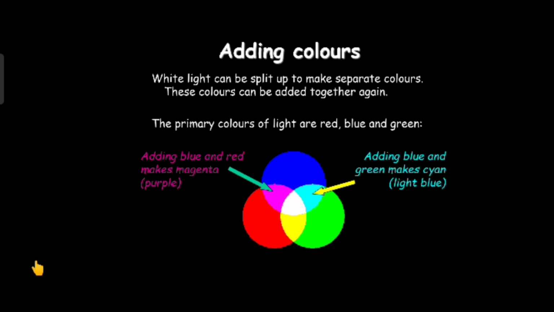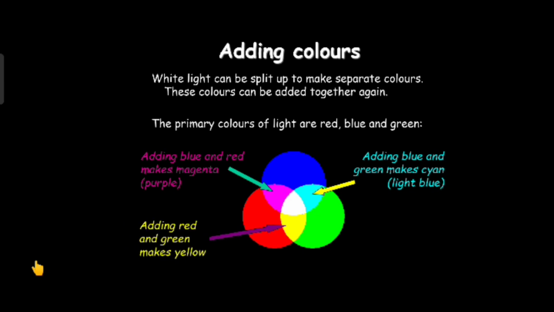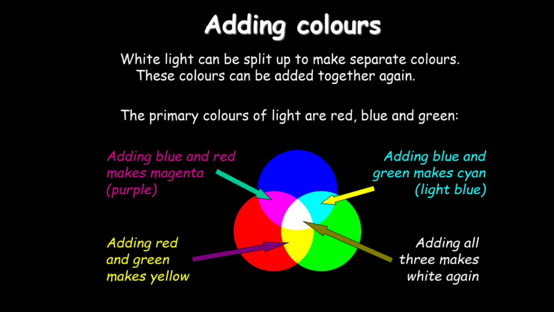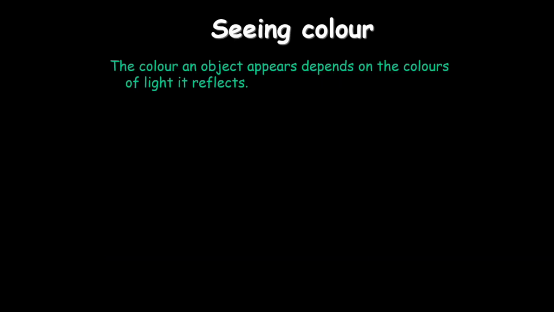While when we add blue and green color together, it forms cyan, that is light blue color. And when we add red and green color together, it forms a yellow color. So in this way, when we add all three colors together, it makes white color again.